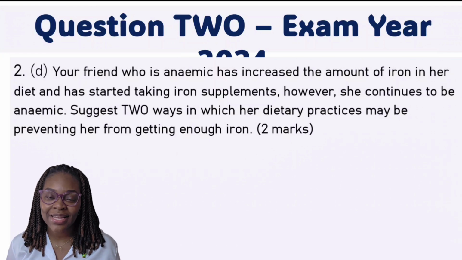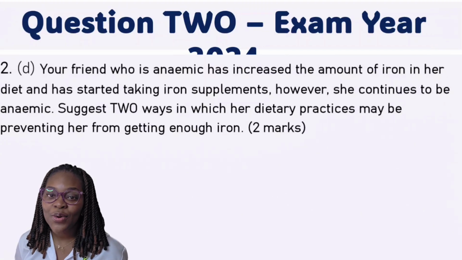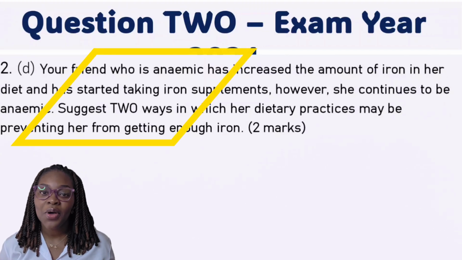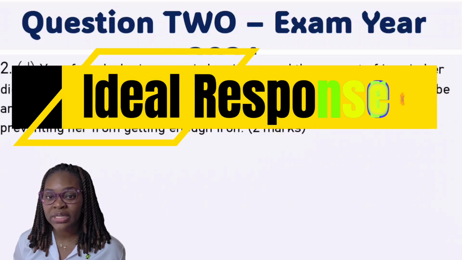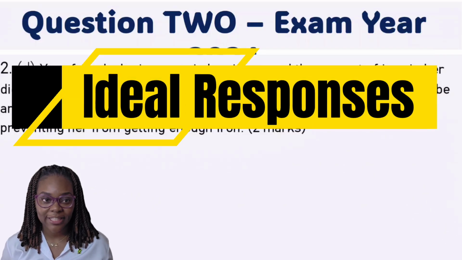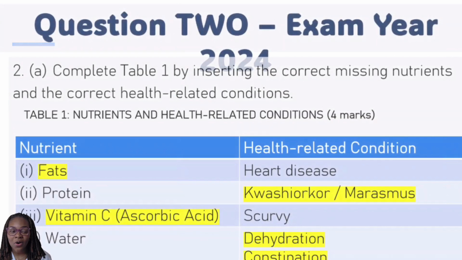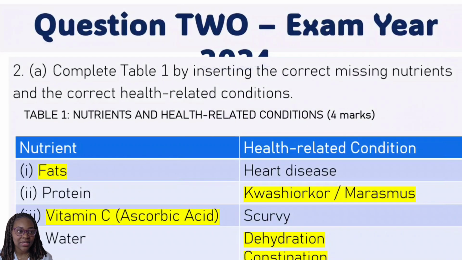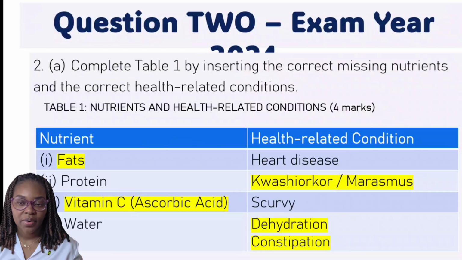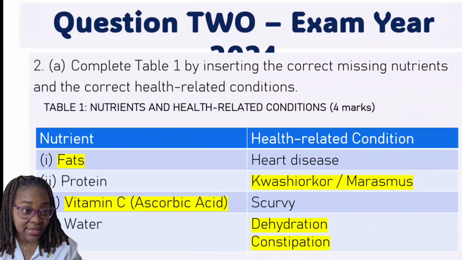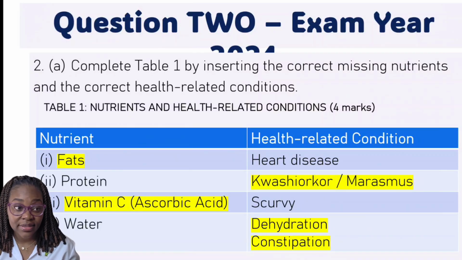When we look at the ideal responses, which we're about to check out now, we'll go into a little more detail on each question. Now highlighted here are the ideal answers. It says complete Table 1 by inserting the correct missing nutrients and the correct health-related conditions. As you can see, we have fat there because it is related to heart disease.